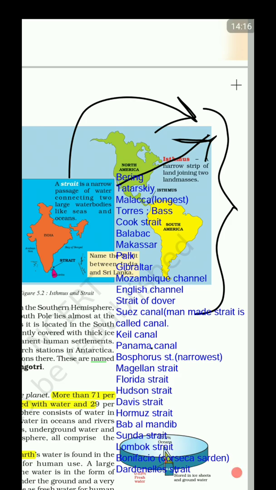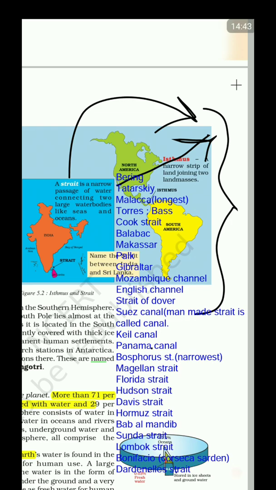Next we have the Balabac. The Balabac Strait is between the Philippines and Malaysia, very near to Mindanao, but not exactly there. Next is the Makassar.